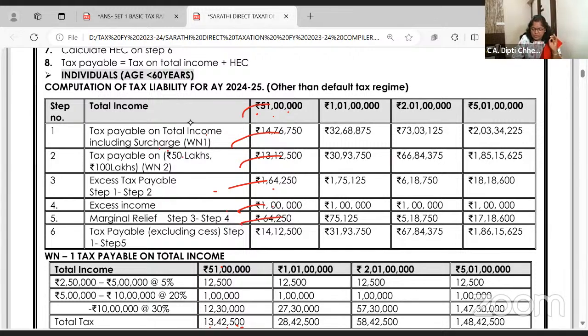Till here, students do it correct. Now, what is your tax payable? Original 1476 on 51 lakhs. Take a relief and you pay this much tax. You are ready to pay 13 lakh 12,000 tax on 50 lakhs plus 1 lakh extra what you have earned, take as tax. Bye bye. After marginal relief, whatever tax you are paying, in that you have to add cess 4% on this amount and calculate. I hope enough. 2-3 times I have repeated.